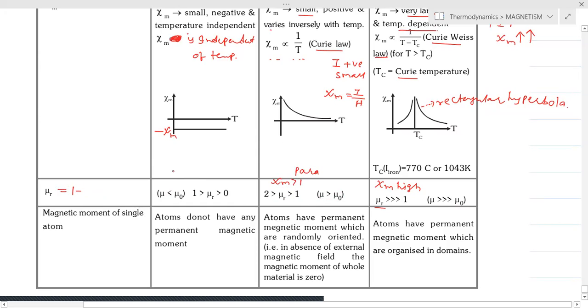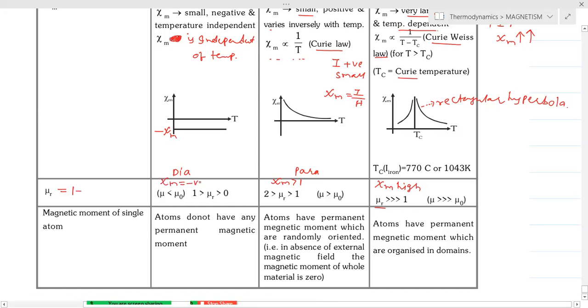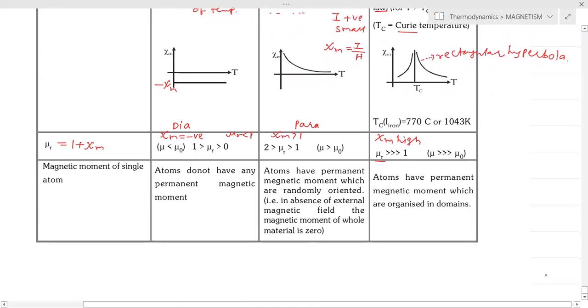And here this is important for diamagnetic material. Just now we have taken that Xi is negative. When we substitute the Xi value as negative, obviously you are going to get mu r less than 1. So that only we are seeing here: 1 is more than mu r, and mu r is greater than 0. And here we are searching for the basic cause of magnetic nature.